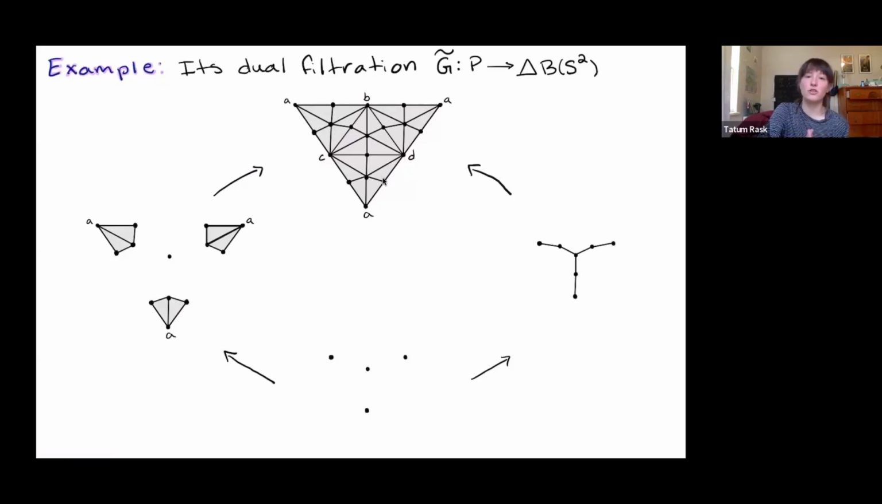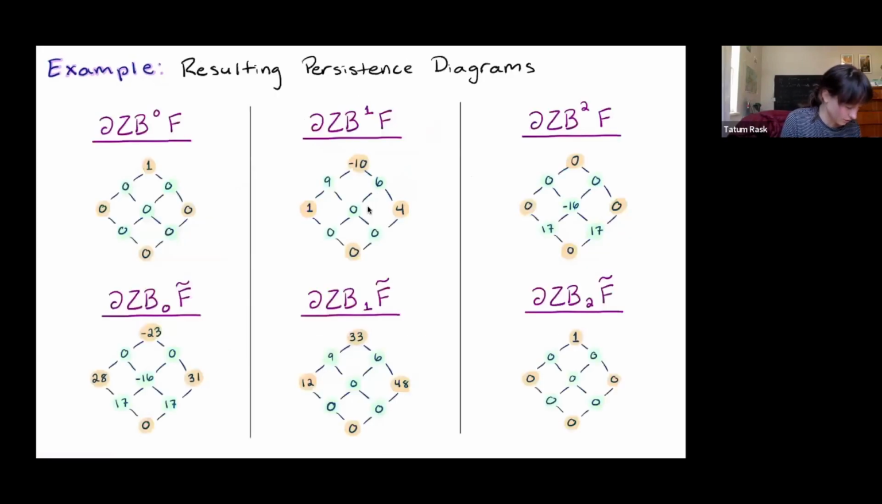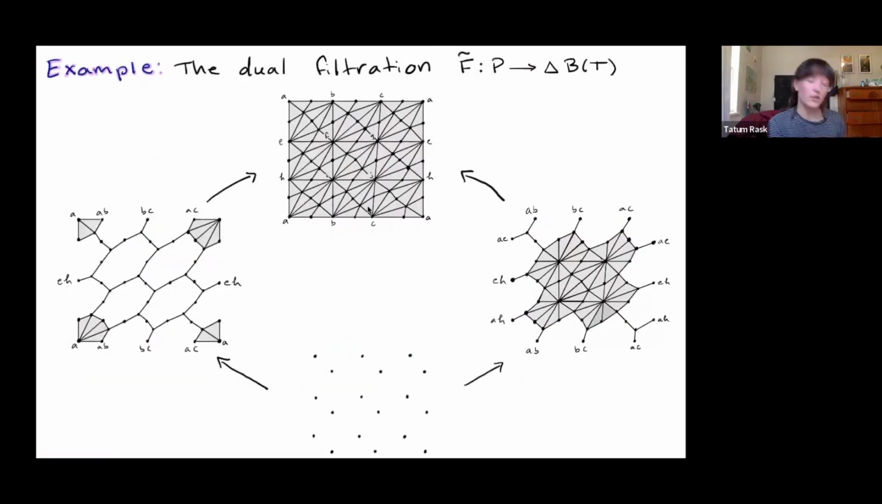No two-dimensional homological features show up until that last step. We don't have a void showing up until everything is connected for the sphere. And then the same is true if you look at this filtration for the torus. Yeah, so I think the dual filtrations make that really easy to see. Nothing two-dimensional shows up until the very last step.